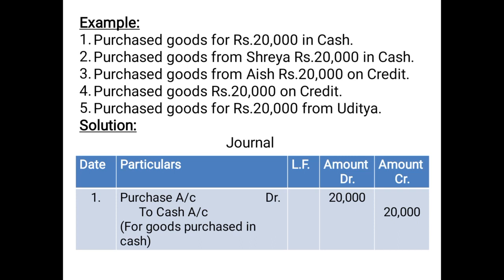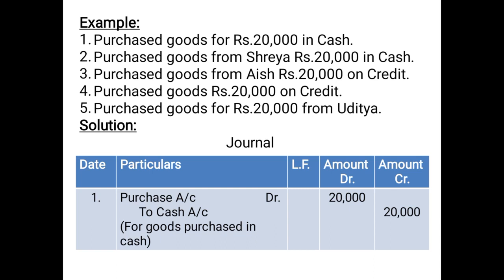Example number 1, purchase goods for rupees 20,000 in cash. Now the word cash is specifically mentioned here. Now whenever the goods are purchased, whether in cash or credit, purchase account will always be debited. So that means here purchase account will be debited, and since the goods are purchased in cash, so cash account will be credited because